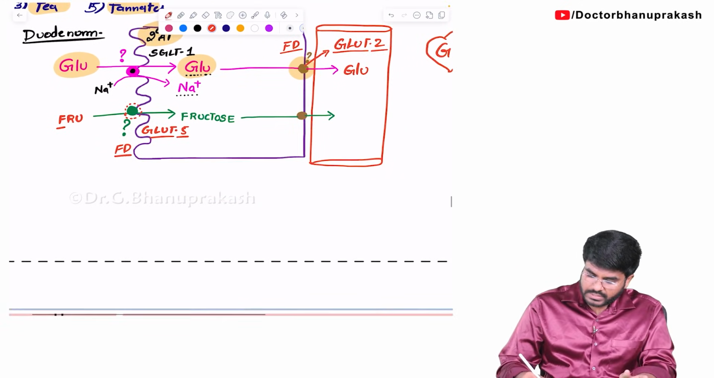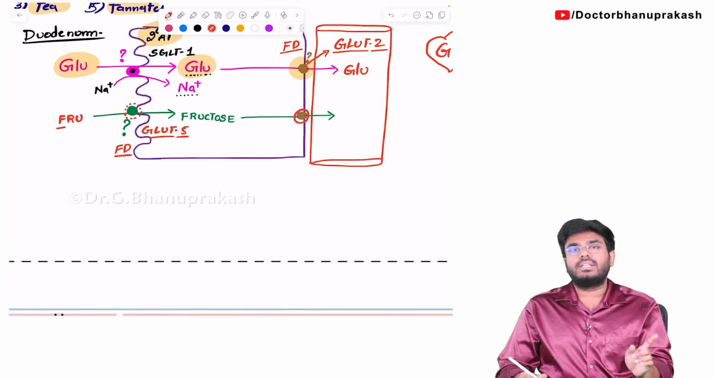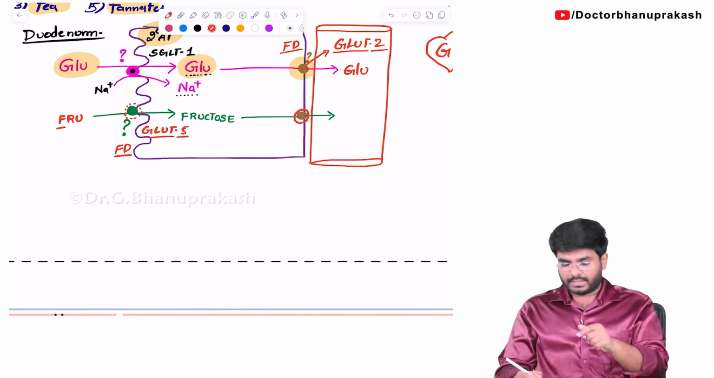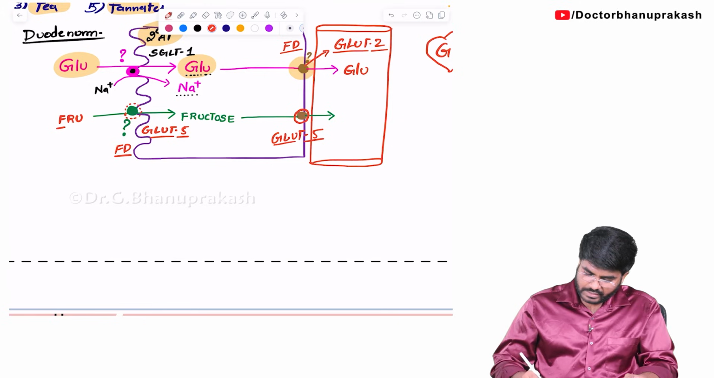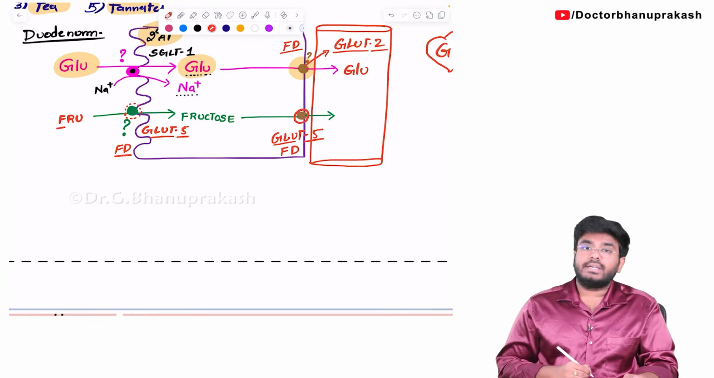And here also, same thing. What is the transporter which is helping in the movement of fructose from the cell into the blood? Same, GLUT5, which is again an example of facilitated diffusion.